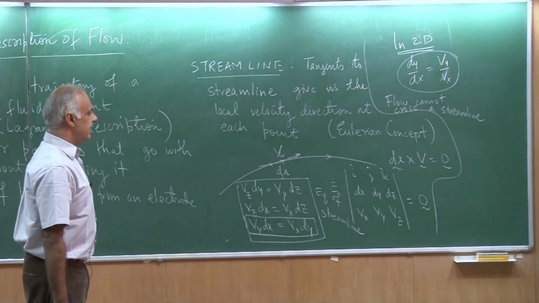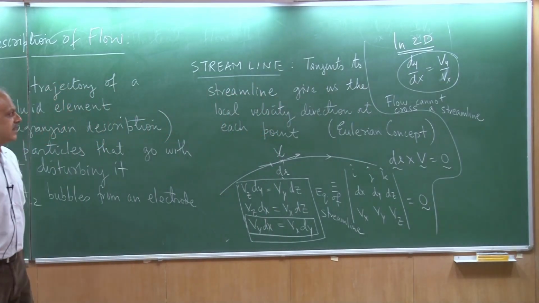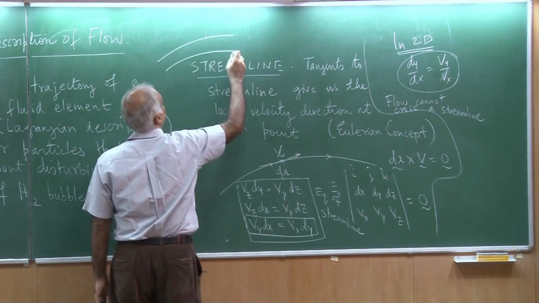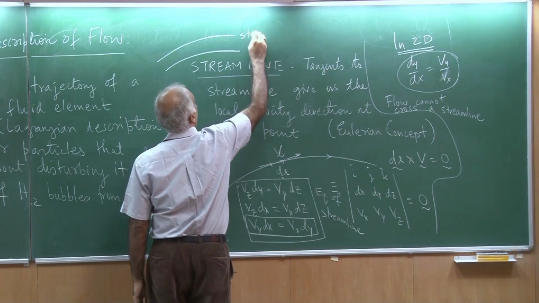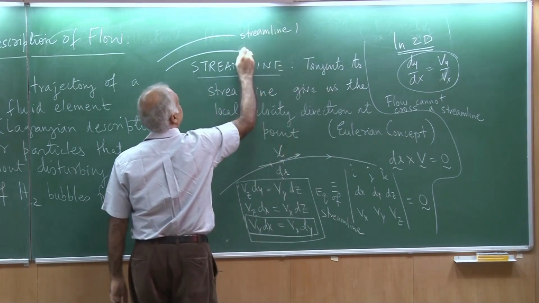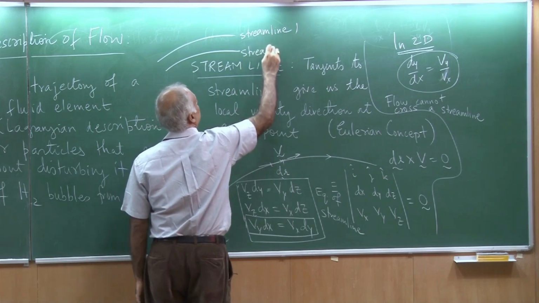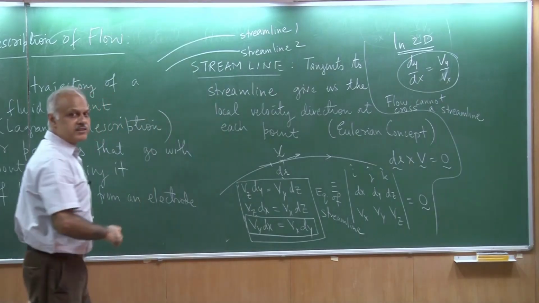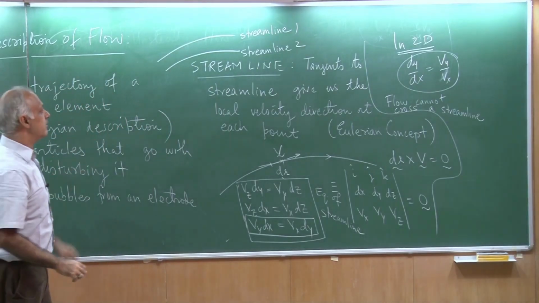Okay. In fact, a corollary of this is that if I draw two streamlines, so this is streamline 1 and this here is streamline 2, the flow cannot cross these 2 streamlines, so it has to stay in between.